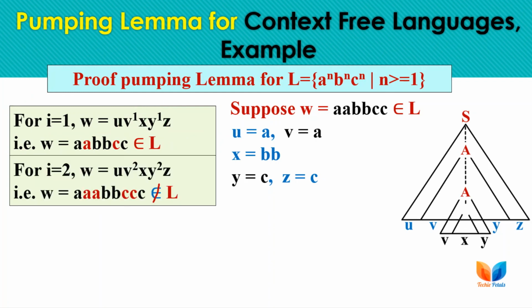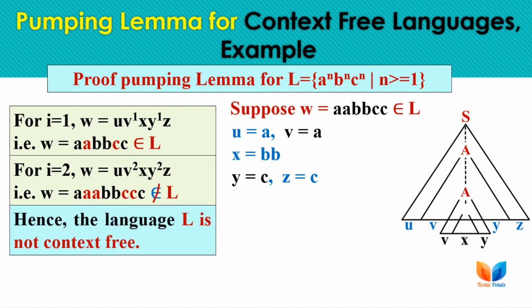Now for i equal to 2, the sample string is now A triple A, double B and triple C, because we have iterated only the A part and the C part. So the resulting string is now forming A cube, B square and C cube, and this string does not belong to the language. So we can conclude that this language is not a context free language.